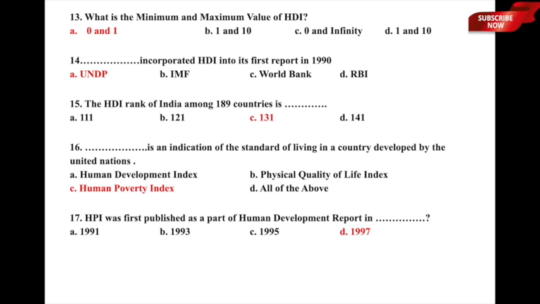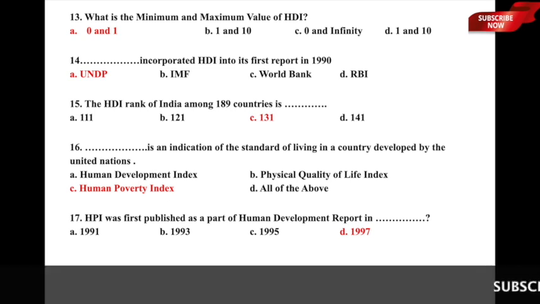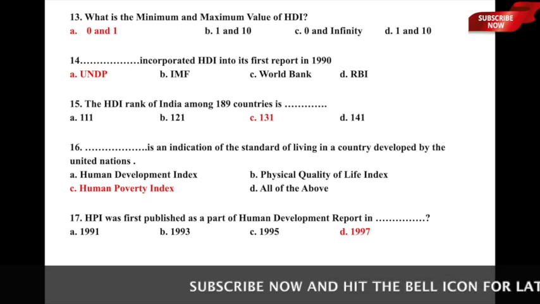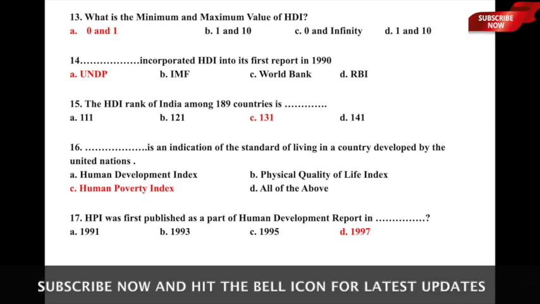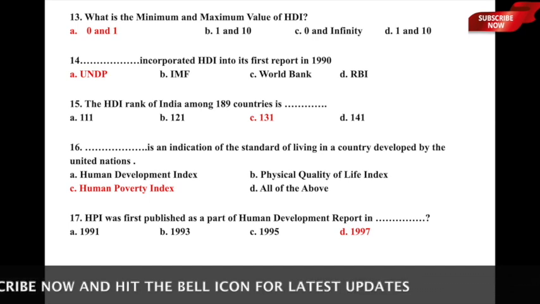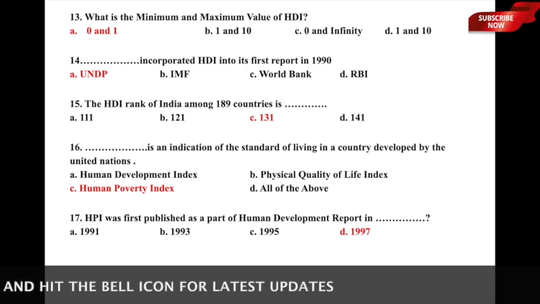Let us now move to the next one. The Human Development Rank of India among 189 countries is dash. What is the current rank of India amongst 189 countries? Whether it is A, 111, B, 121, C, 131, or D, 141. Here the correct answer is, the current rank of India amongst 189 countries in terms of Human Development Index is 131 out of 189 countries. So option C is the correct answer to this particular question. I hope that is clear.